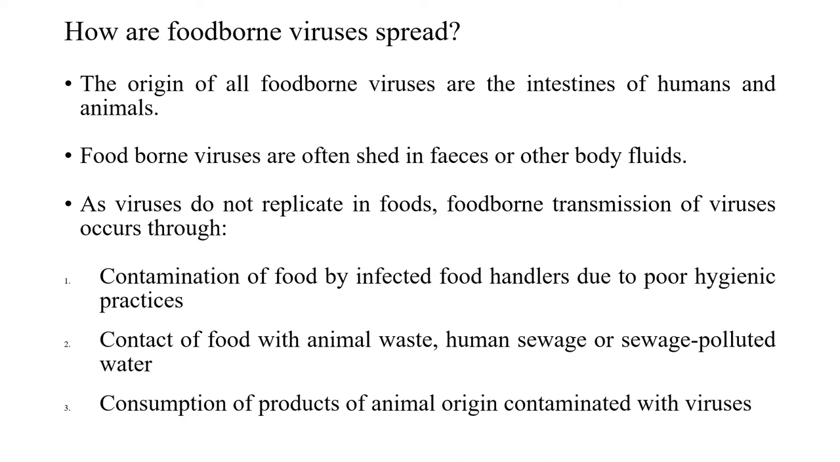Normally the origin of all foodborne viruses is the intestines of humans and animals. Since these viruses can survive only in a living host, the origin of almost all foodborne viruses is the intestines of humans and animals, and they are usually shed in feces or other body fluids. As these viruses cannot replicate in food, transmission occurs mainly through contamination of the food by infected food handlers due to poor hygienic practices, or contact of the food with animal waste, human sewage, or sewage-polluted water, or consumption of products of animal origin which are contaminated with these viruses.